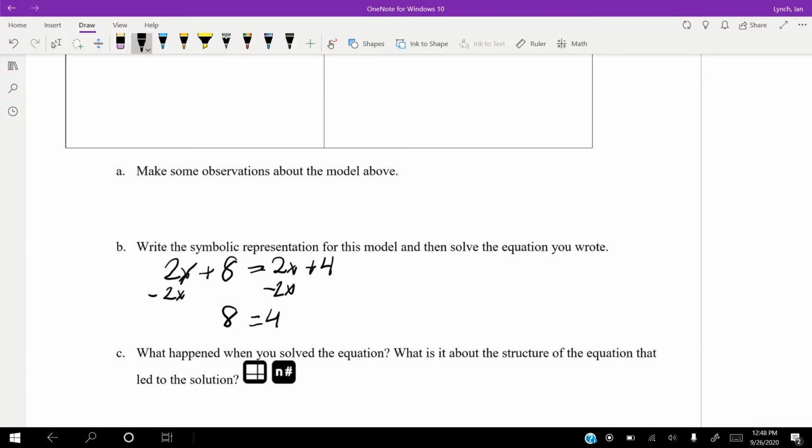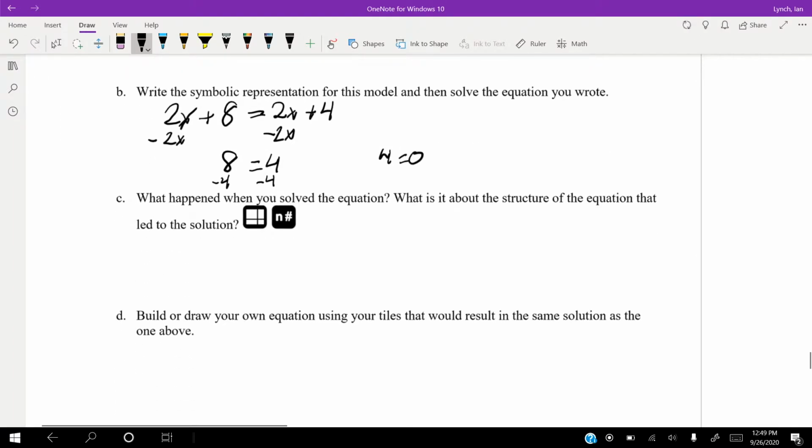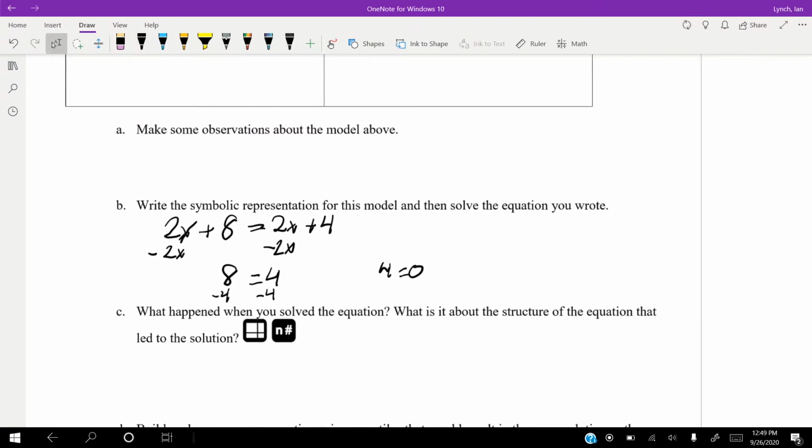So, what do we do here, guys? Let's subtract 4 from both sides and just see. Well, that means that 4 equals 0. 4 doesn't equal 0. It can't. This can't happen. So, what this means is that there are no solutions.